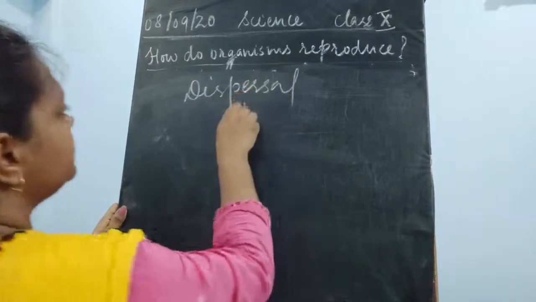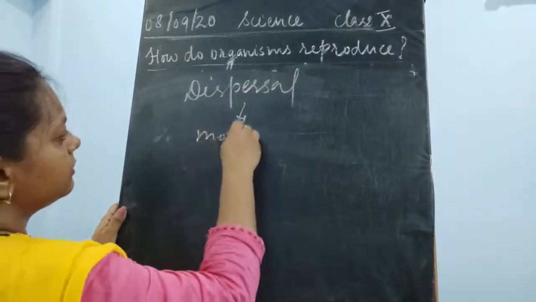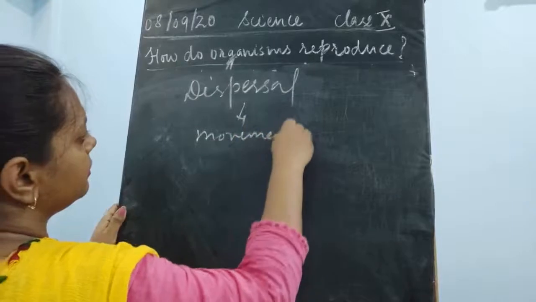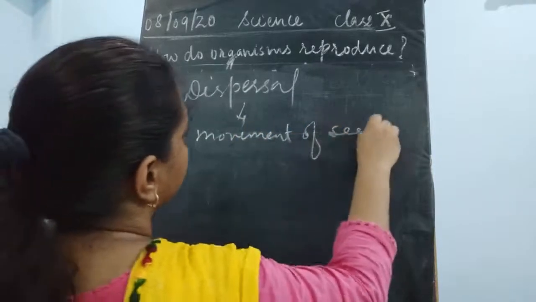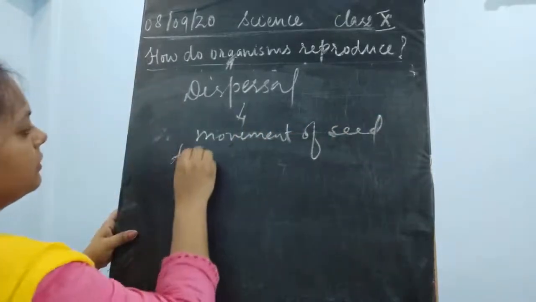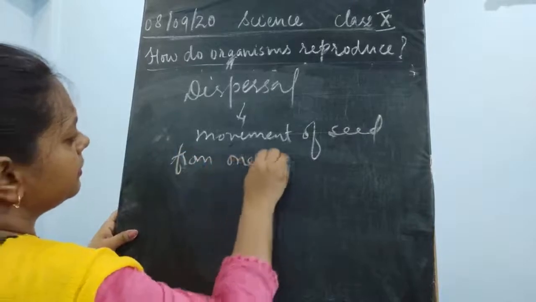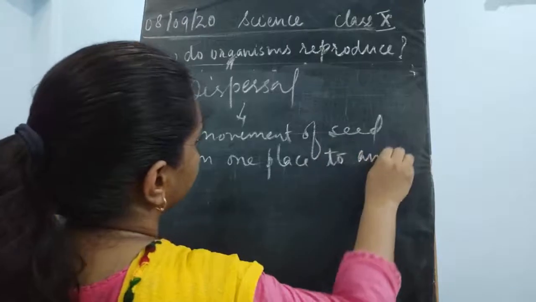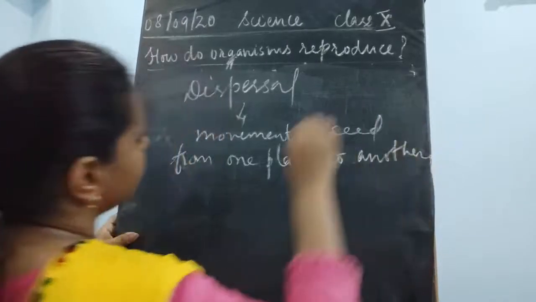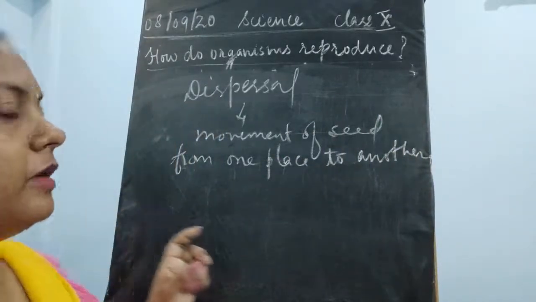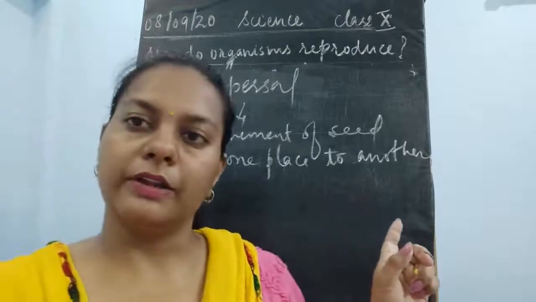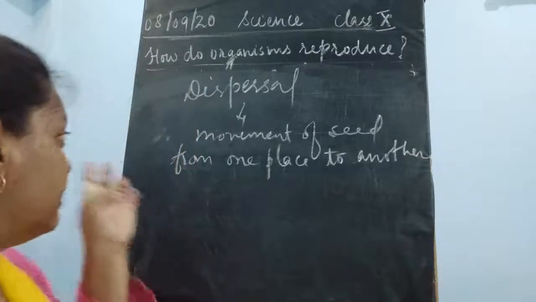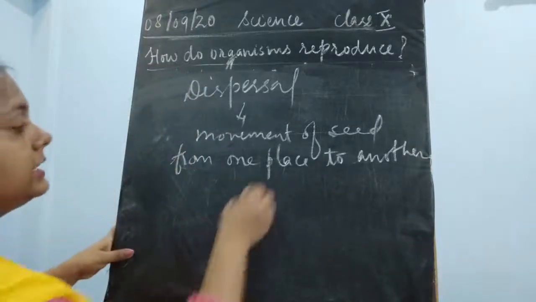Seed dispersal means it is a movement of seed from one place to another. Okay, so this is said to be a movement of seed from one place to another place. Fine. So this is about the way by which seed is going to move.